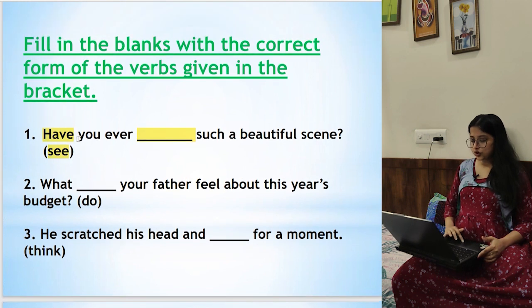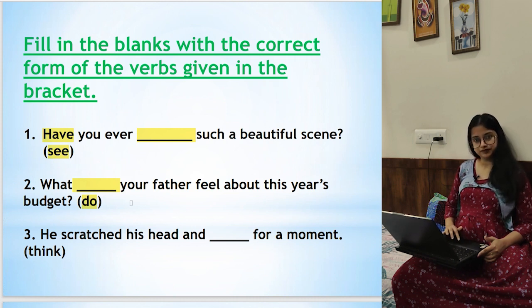What dash your father feel about this year's budget? Verb is do. So this is the first form of the verb. What does your father feel about this year's budget?